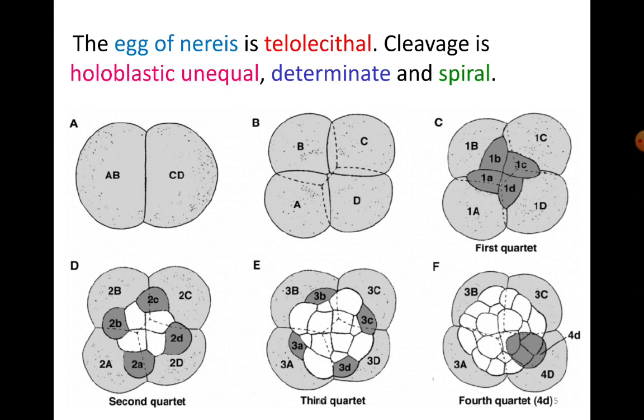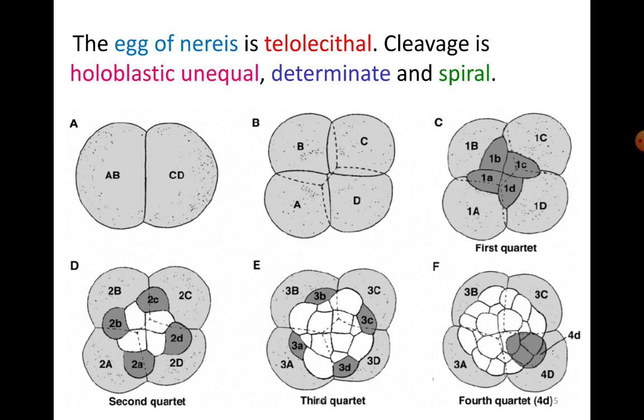And spiral cleavage, I think you all know by now how this spiral cleavage occurs and how the phenomenon of spiral cleavage is exhibited. So in Nereis also the egg undergoes spiral cleavage. Now let us try to understand how this cleavage pattern occurs in Nereis. Now as I have already mentioned, it is the contribution of E.B. Wilson in 1892.